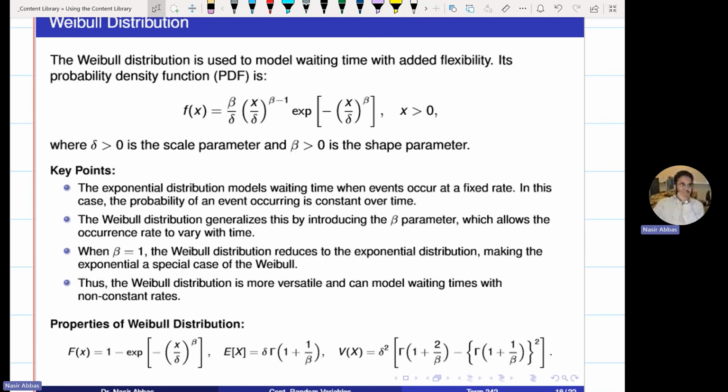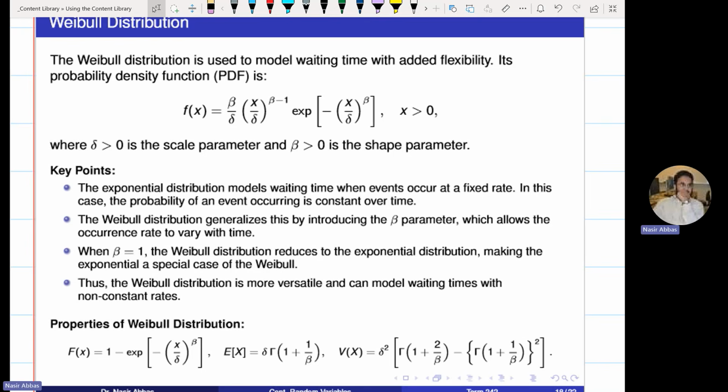For the implementation, here are the formulas. Here is all the trick in the last line of this slide. What is the trick? The trick is that we might give you the two parameters of the Weibull distribution and ask you to find the mean and variance. And as you can see, the mean and variance is a function of the gamma function. Are you all aware of gamma function?